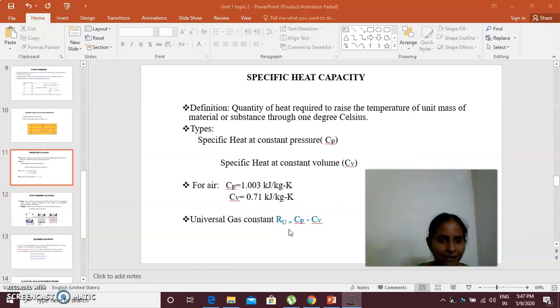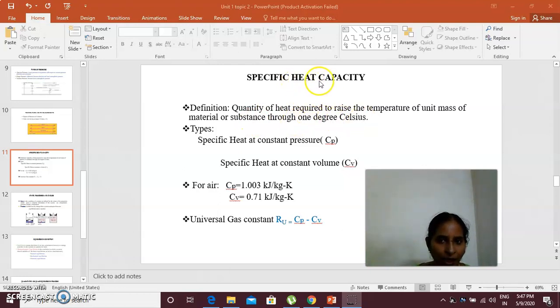Specific heat capacity. Heat capacity is the quantity of heat required to raise the temperature of a unit mass of a substance by 1 degree Celsius.